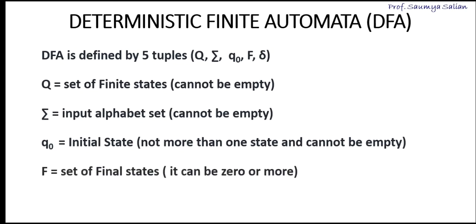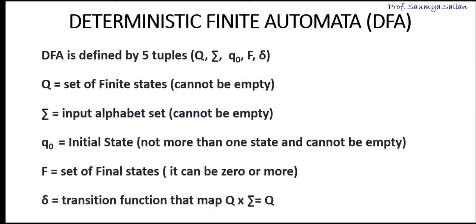F is a set of final states. It can be 0 or more. The set can be empty as well. Delta is the transition function given by this mapping function, Q cross sigma gives Q. Q cross sigma corresponds to Q. Okay.